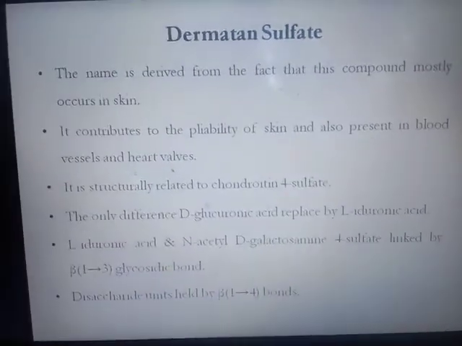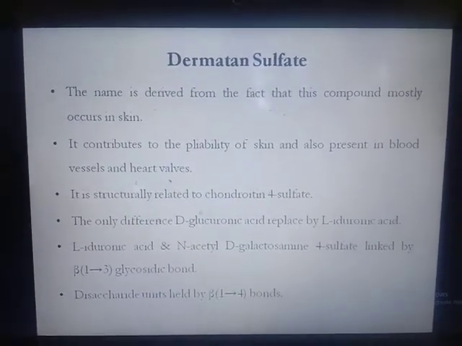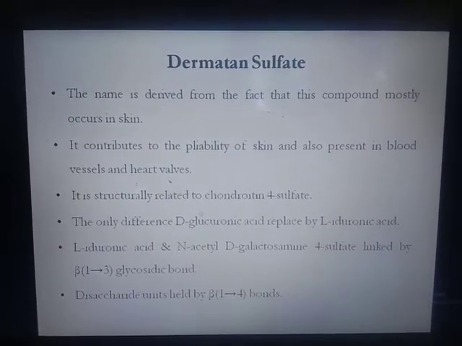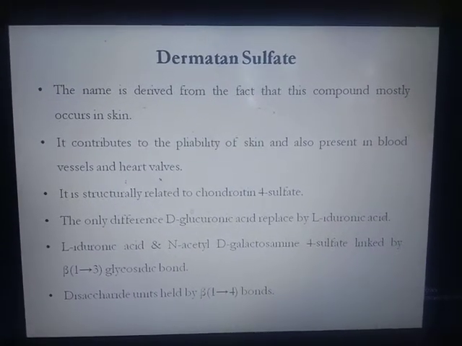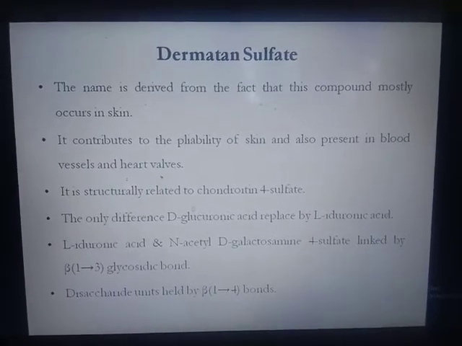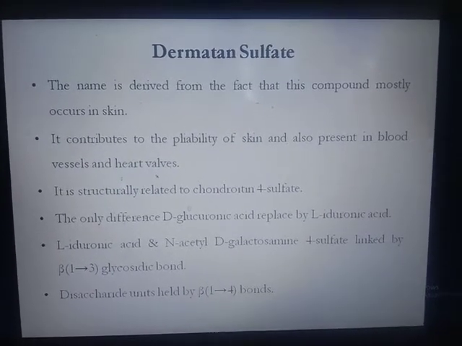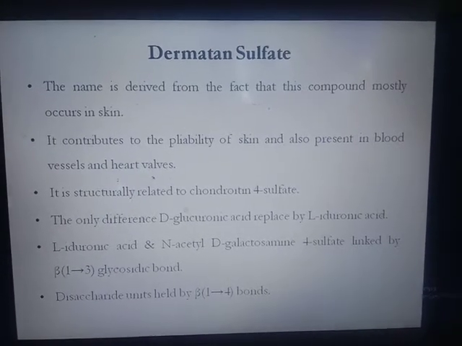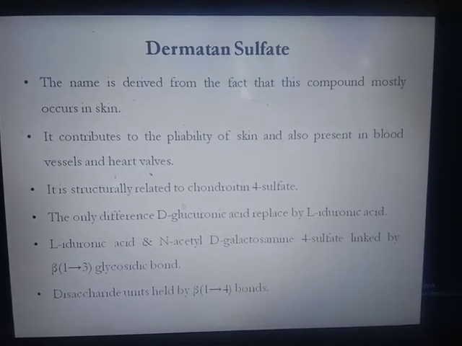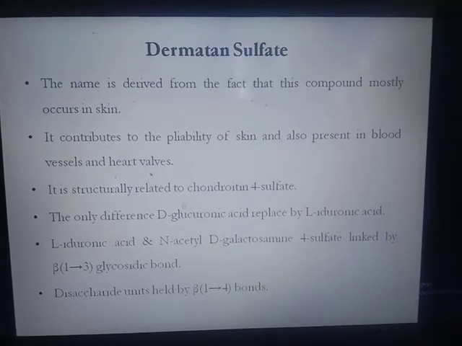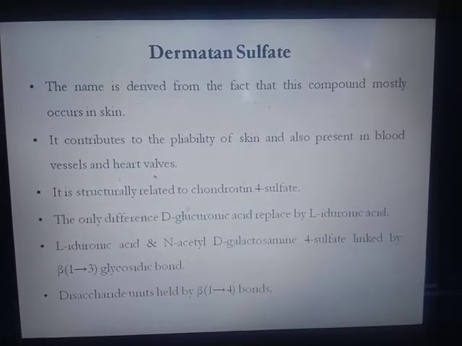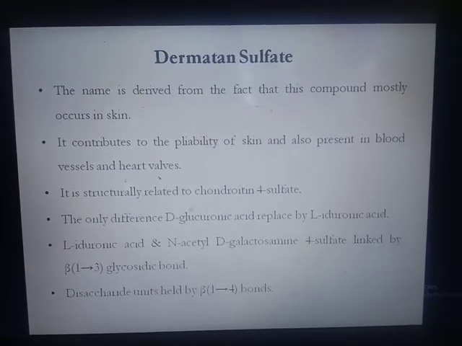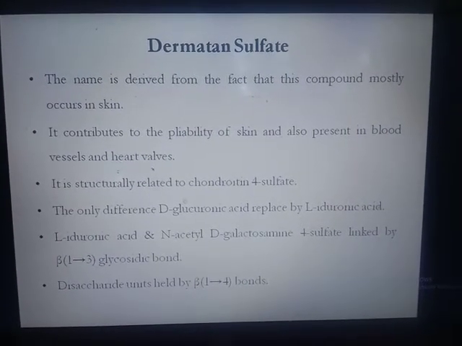Then next is dermatan sulfate. The name is derived from the fact that this compound, dermatan sulfate, mostly occurs in the skin. From that it was given the name dermatan. This dermatan sulfate contributes to the pliability of skin and is also present in blood vessels and heart valves. It gives elasticity to these blood vessels and heart valves.